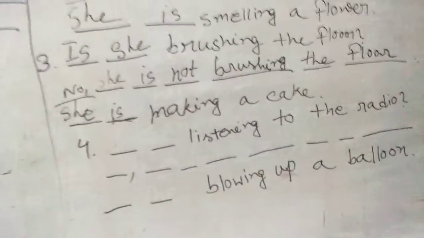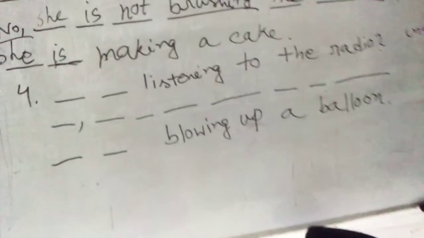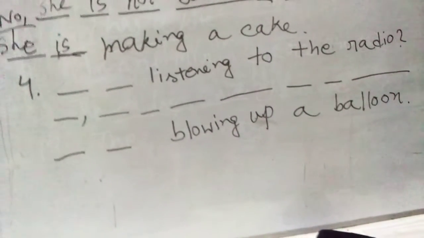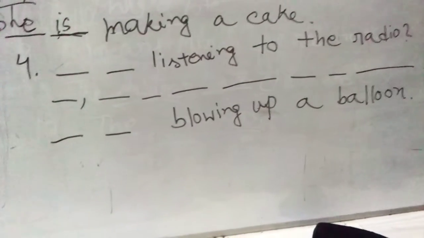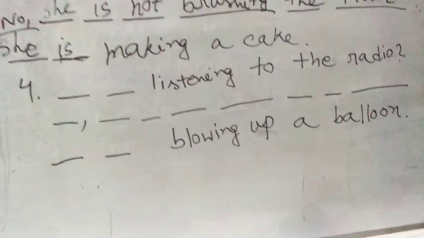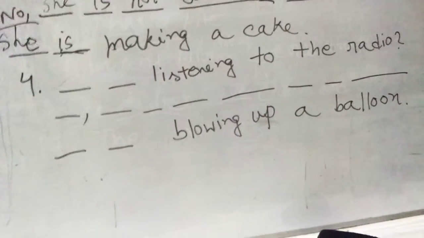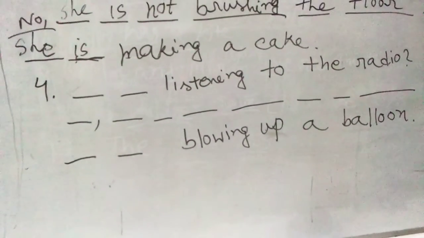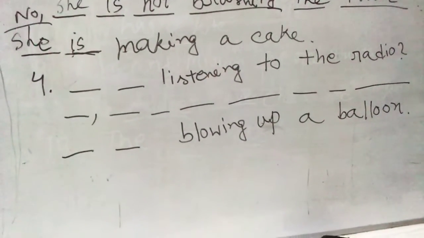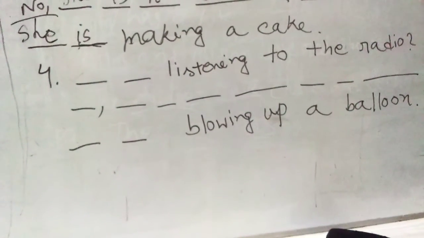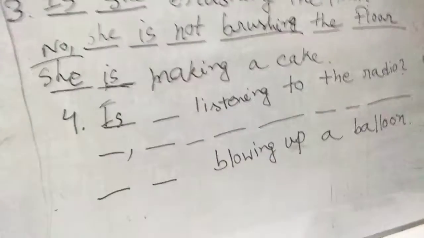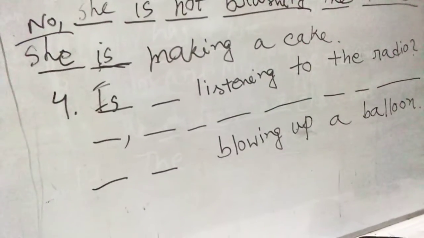Now coming to number 4, listening to the radio. When we ask something, at the very front we will put an auxiliary verb. When it is an interrogative sentence, when it is a question, we will put an auxiliary verb at the very front of the sentence. So here the auxiliary verb will be is. So you have to put is at the very front. Okay, then after is, a subject.